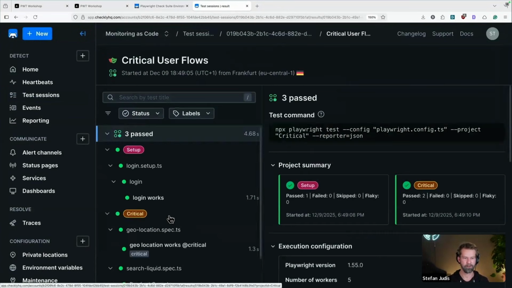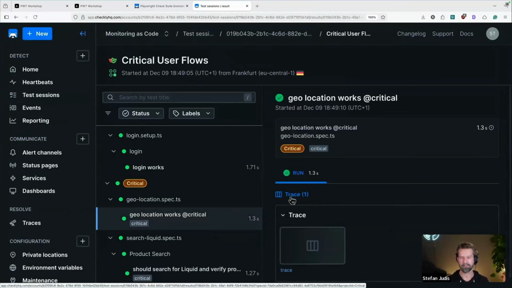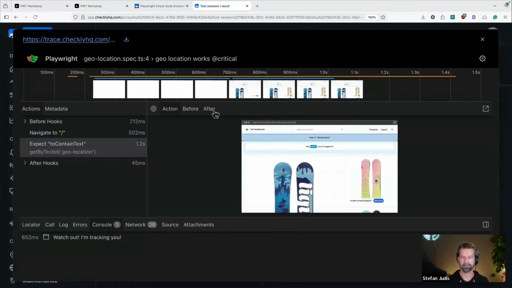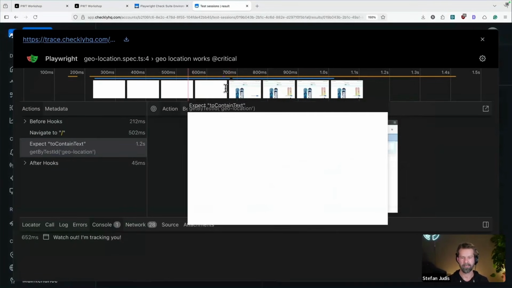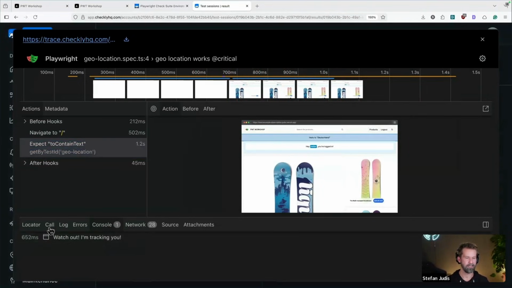We have critical user flows. My location check test has also the critical flag, right? So let's have a look at the test that was actually running. We already see that we are fetching geolocation. We are in Germany, and we have here our assertion that is checking for "hello to Deutschland" was received. I think this is just very cool.